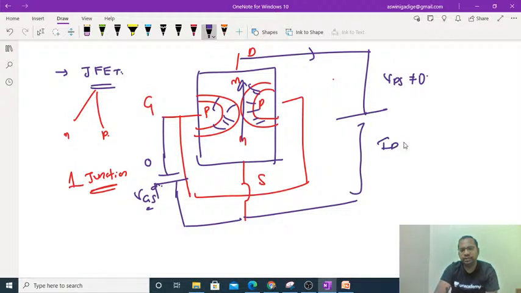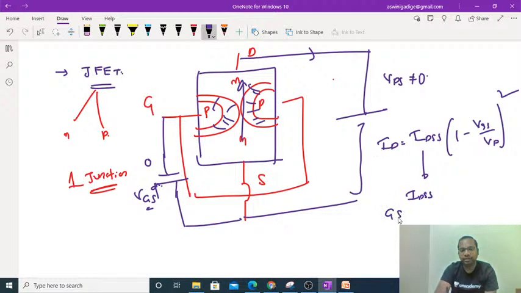The drain current can be taken as ID equal to IDSS into (1 minus VGS divided by VP) whole square. Here VP is the pinch-off voltage and IDSS is the drain current of the JFET when the gate and source are short circuited. So this is the drain current expression of the JFET.